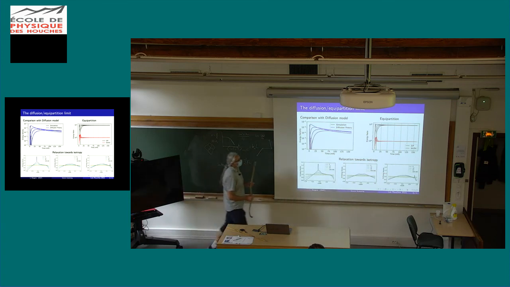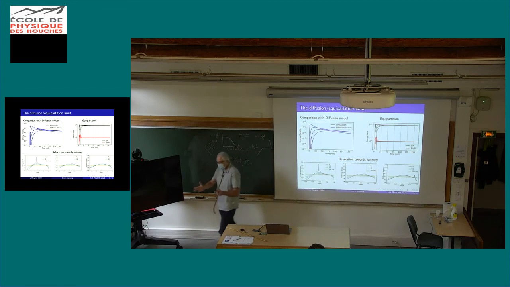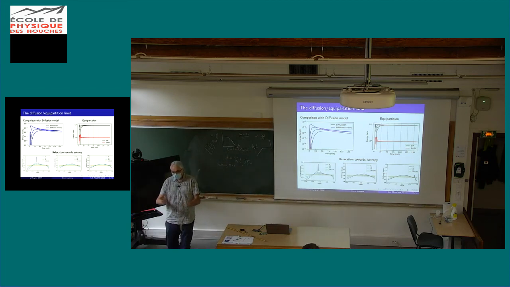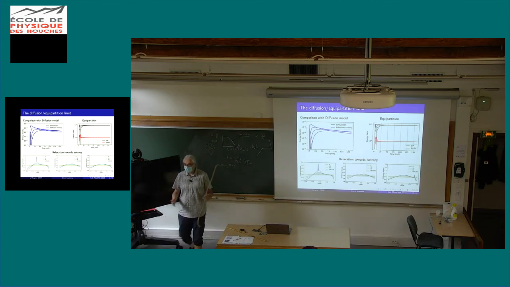So equipartition tells you that basically, because at each time you have scattering, you randomize the mode of propagation. That is, they're coupled all together. And what the transport equation tells you is that you are going to fill in the modes equally.